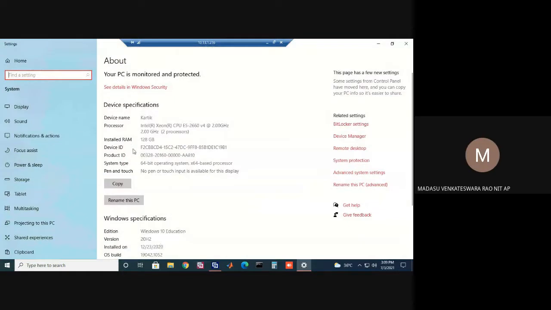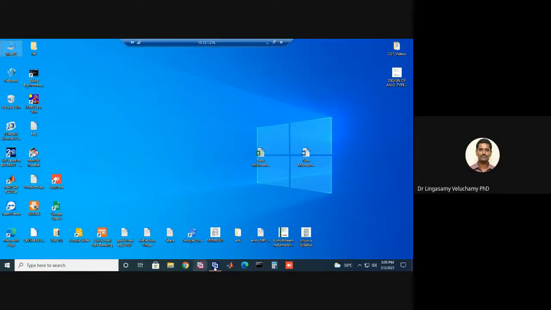Can you open the model? Yes, sir. Xeon processor only. Yes, the Dell E5-2660, right? Dell PC. Yes, sir. Okay. Can you go to the CST? One second, sir. Actually, this is not my screen, sir. I am accessing it online. Yes, I can understand that. Remote desktop, your login. Yes, sir.